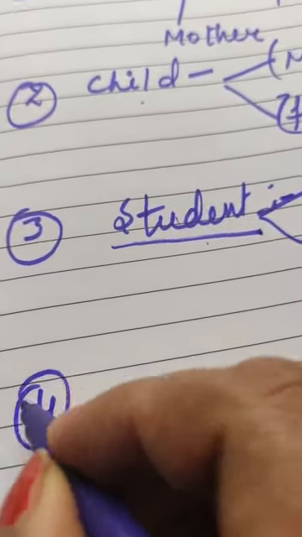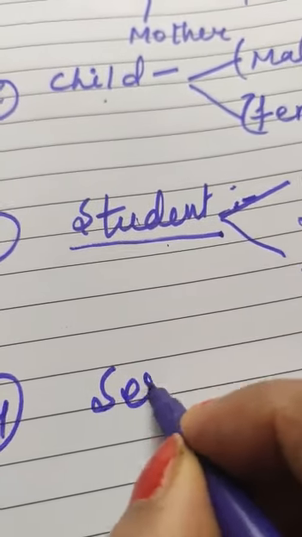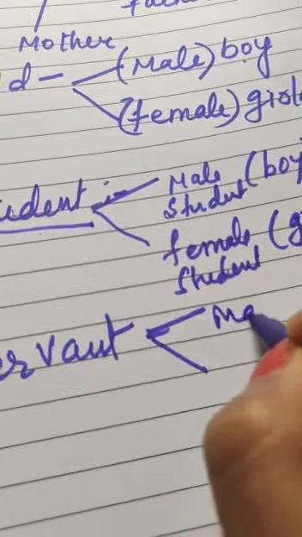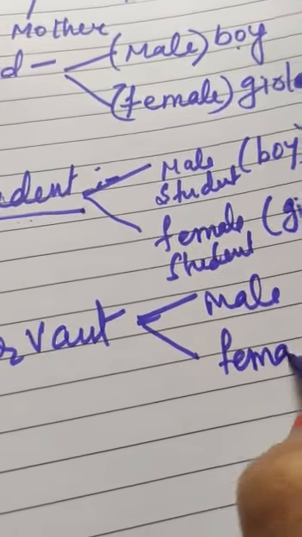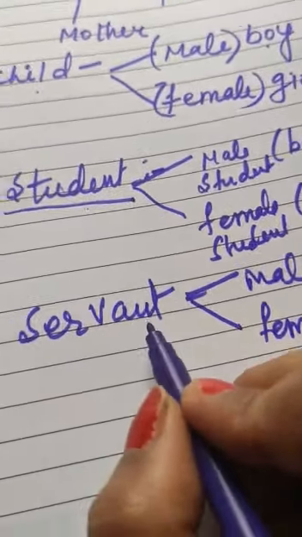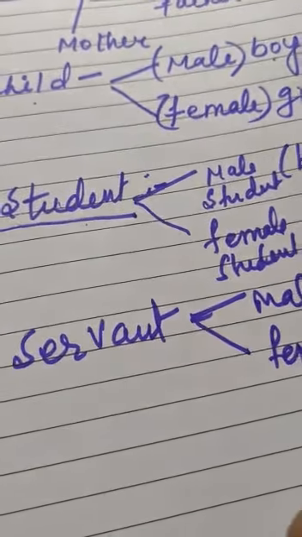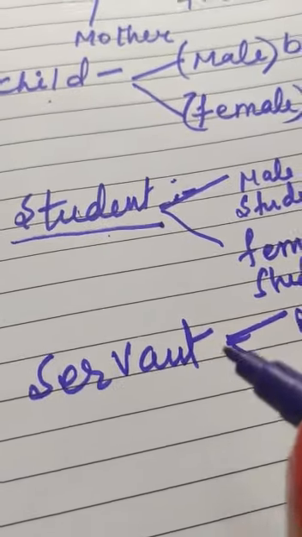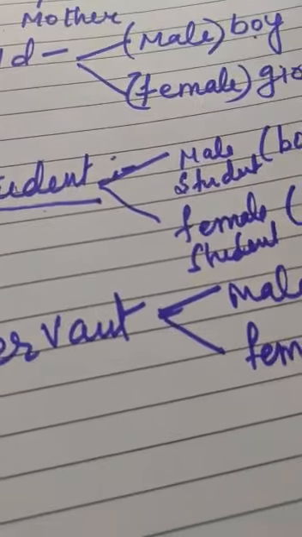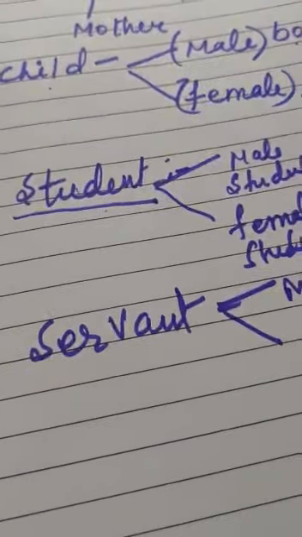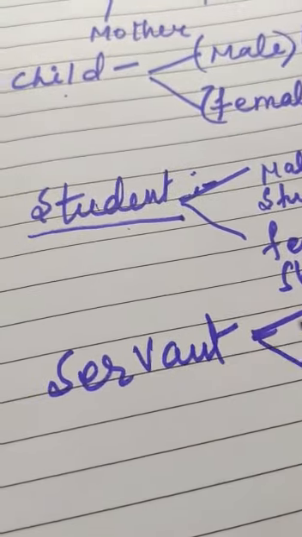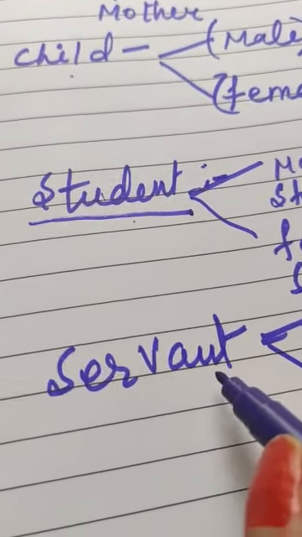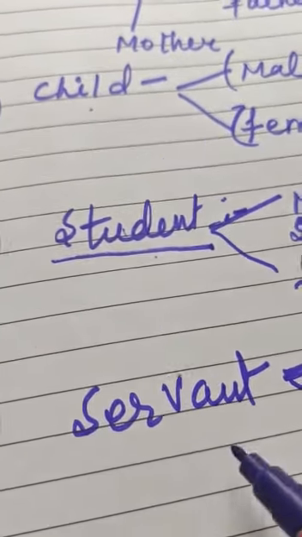Now the fourth example, you can understand it better by the word servant. Servant is also either male or female. You cannot identify whether the servant is male or female. A servant is working in my house. Can you identify whether the word servant is used for male or female? No. The word servant is used for both; both male servant and female servant come under it.